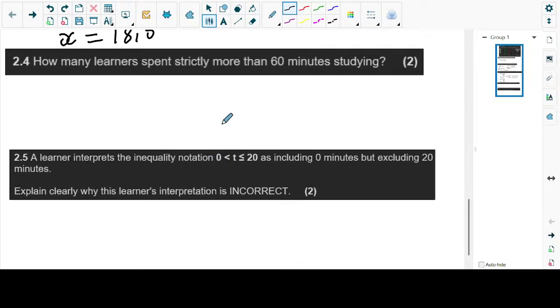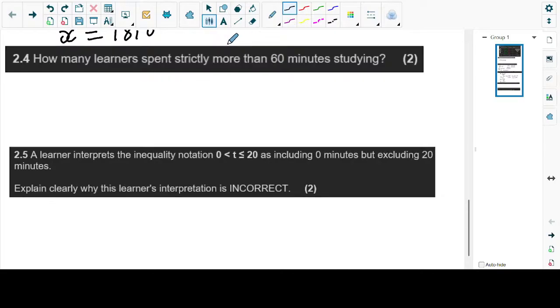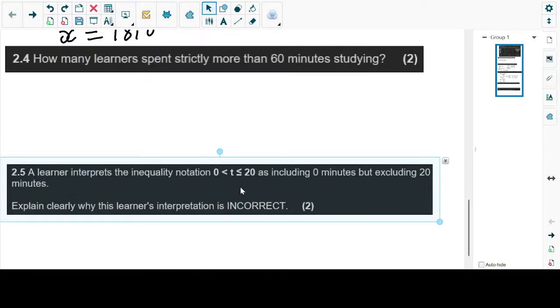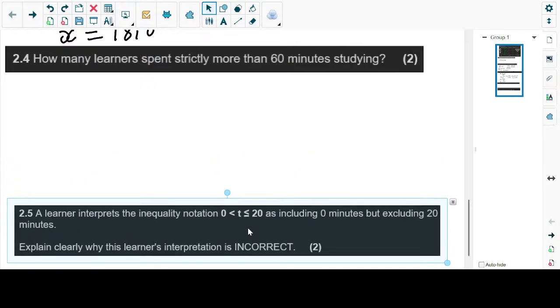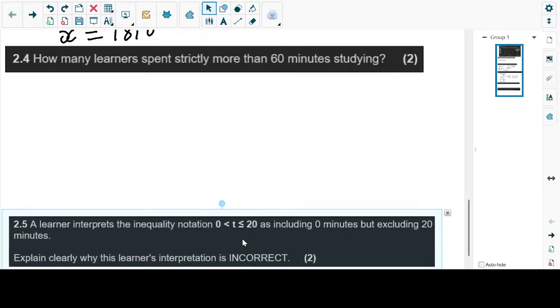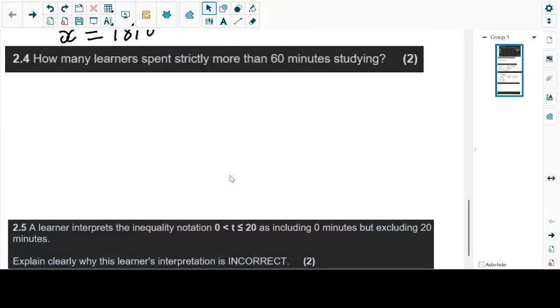Okay, what do we have? The question says, how many learners spend strictly more than 60 minutes studying? This one is not going to be applicable, because we don't have anything more than 60 minutes tonight. We tried to translate some of the questions, copying them from a different table, trying to be relevant here. So we'll start with that one tomorrow.